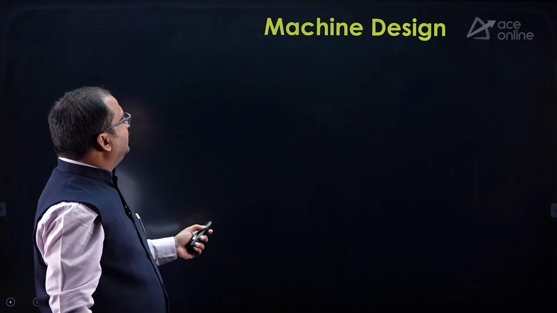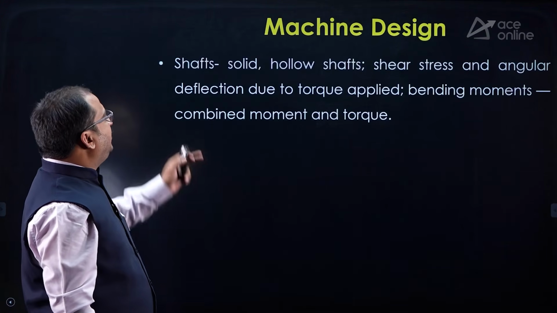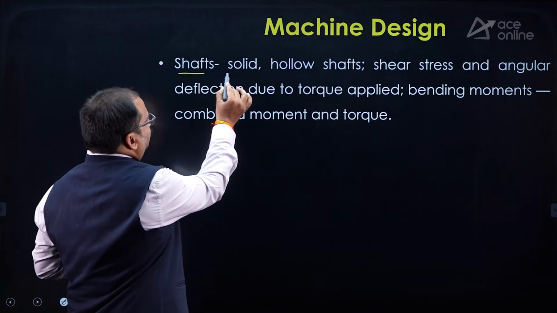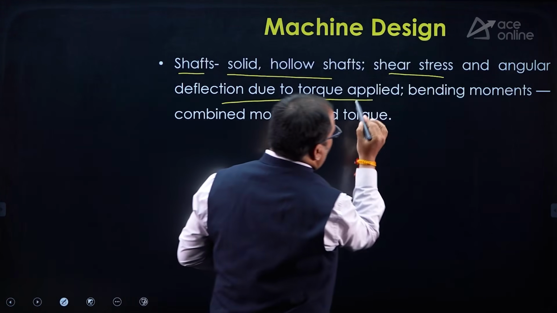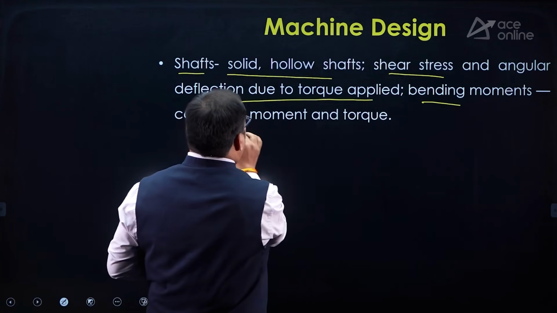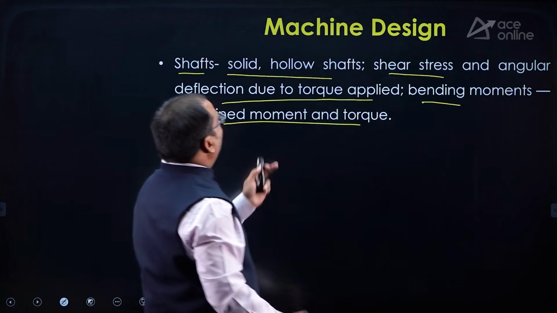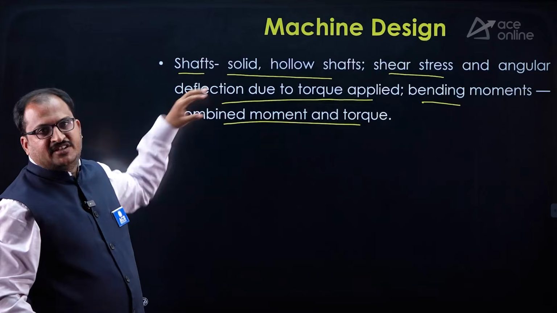Now coming to machine design. Here shafts is there, solid and hollow shafts, shear stress and angular deflection due to torque applied, bending moments, combined moment and torque. So this is the syllabus of machine design.